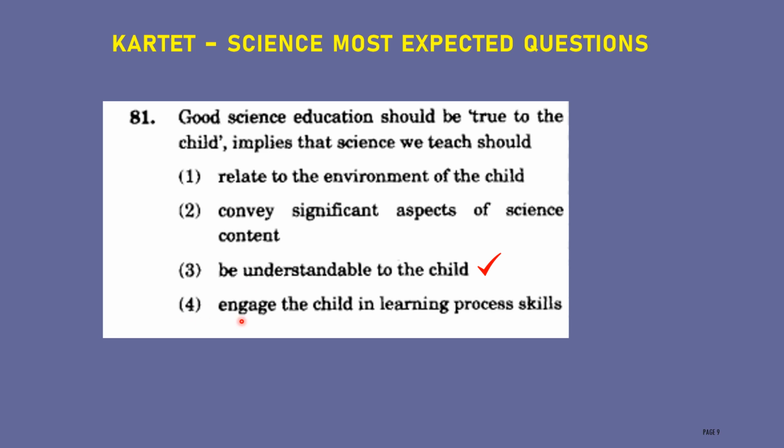Then the fourth one, engage the child in learning process skills. Learning only process skills is not sufficient. The child has to understand the concept. Therefore, the third one is the correct answer.